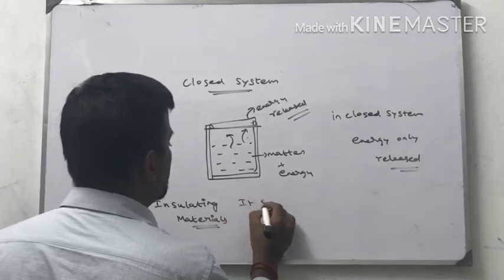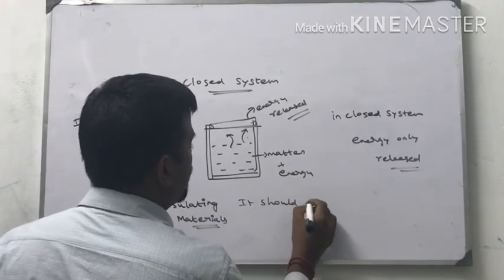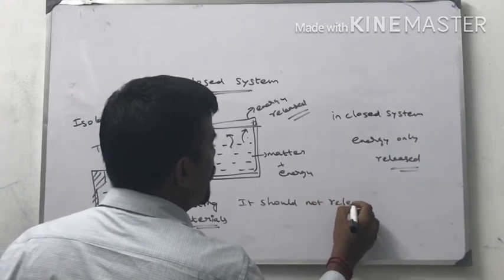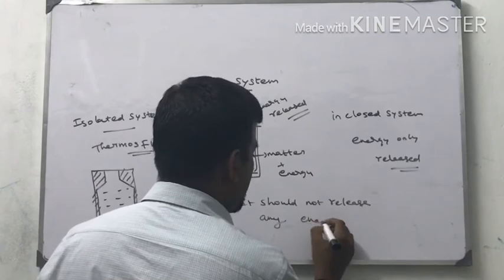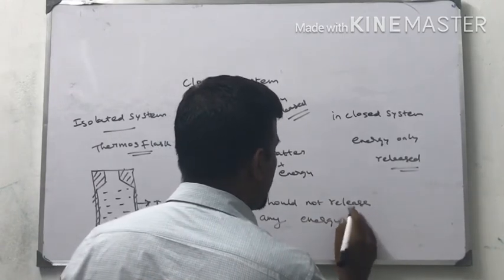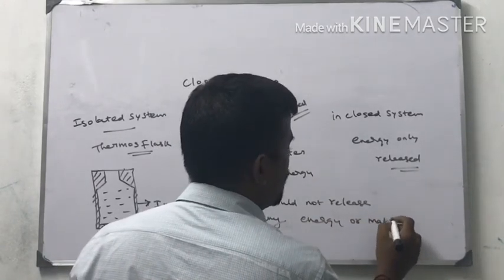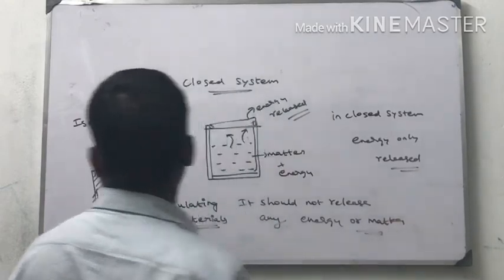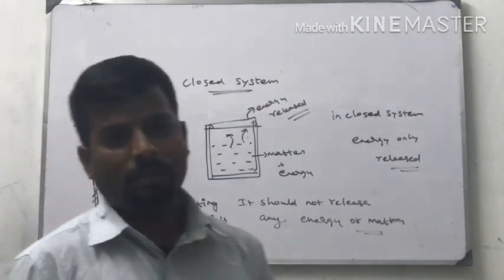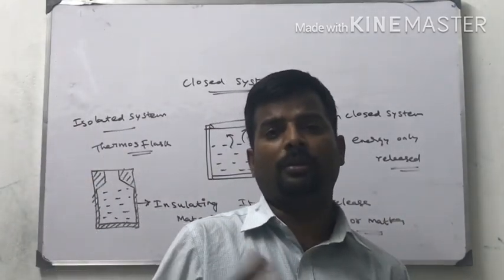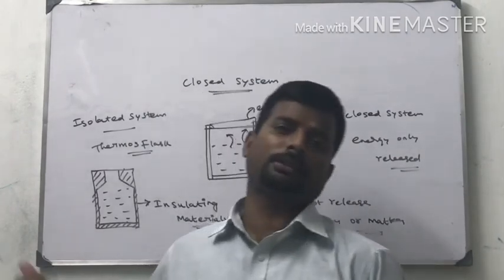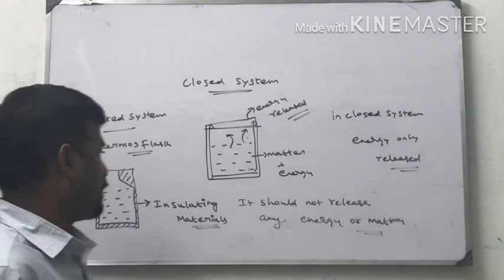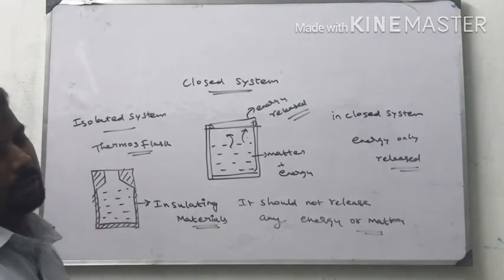It should not release any energy or matter. So in an isolated system, energy and matter should not be released for more than 5 to 6 hours. Hot box is an example, thermostat is an example, if it is covered with insulating material.